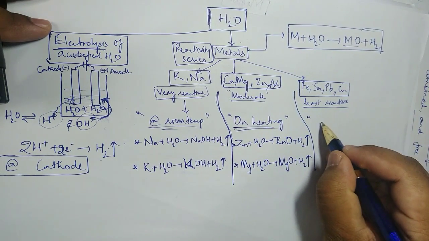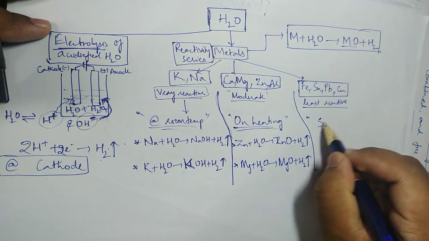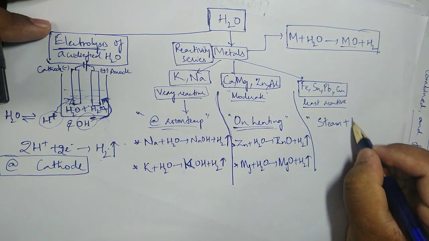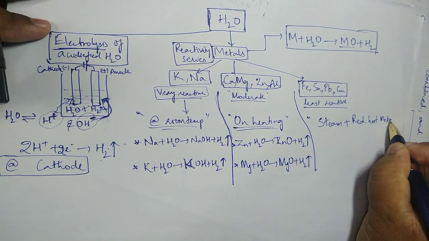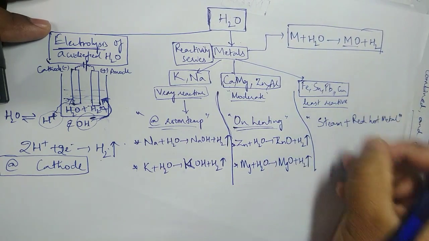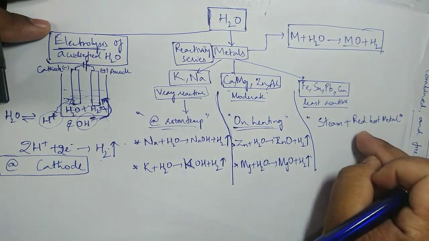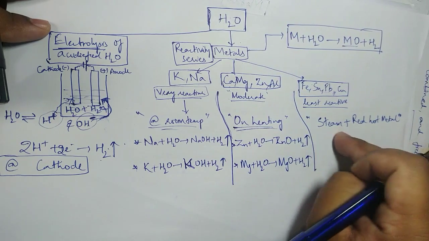In other words, I should provide steam. Steam must be there, plus the metal should be red hot metal. In other words, the metal must be heated strongly, so hot that it becomes a red hot metal. Even at that time we have to provide steam.